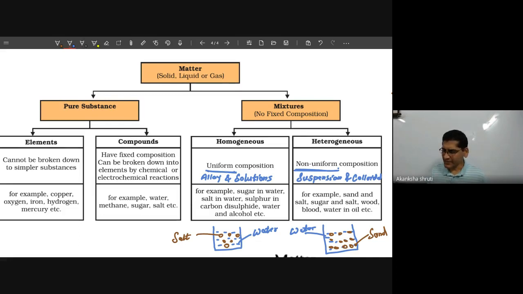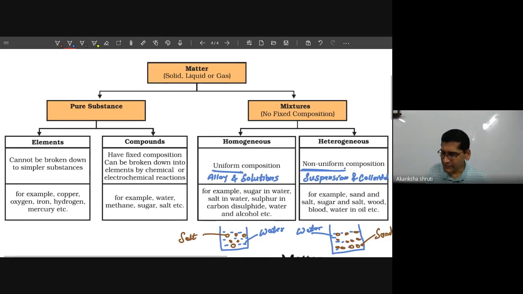Okay, we will see the particle size. The particle size of a solution is small. The particle size of a colloidal solution is even bigger than the solution particle, but smaller than the suspension particle. And the particles of a suspension are much bigger. So these things we will see in further classification. So this is what mixture is and what mixture classification means.